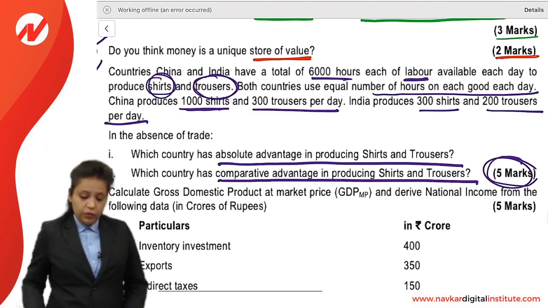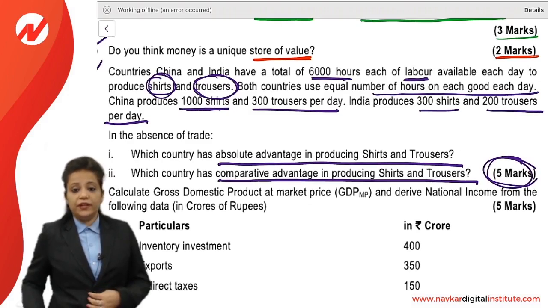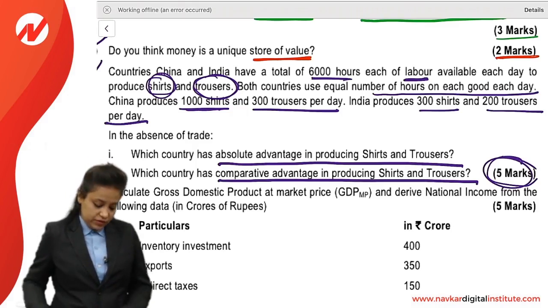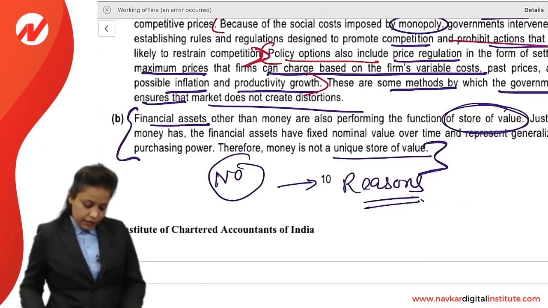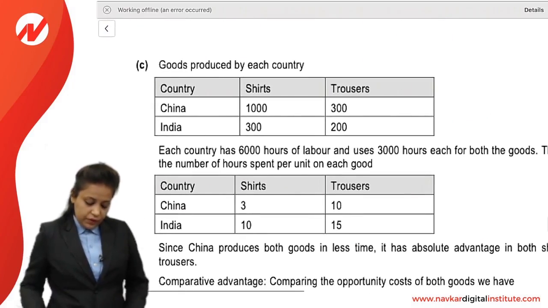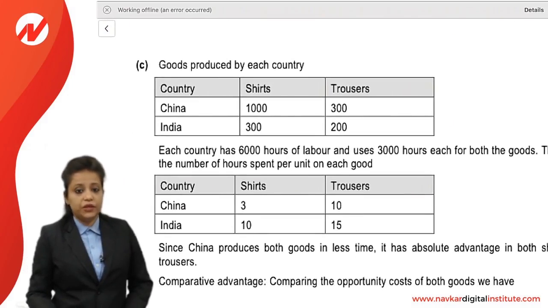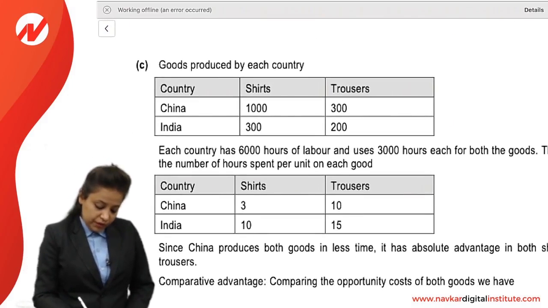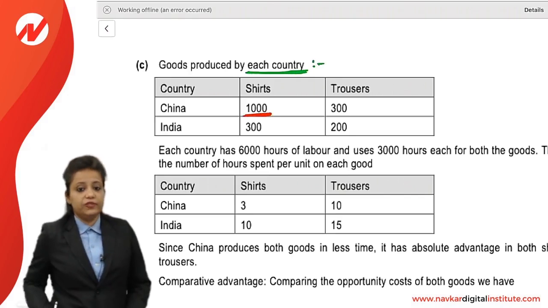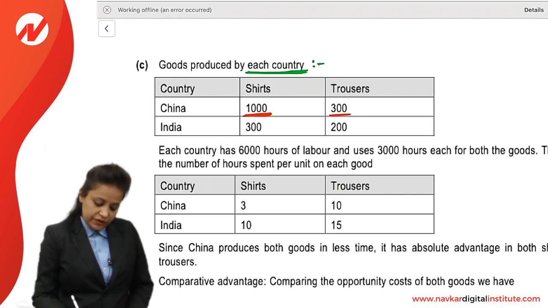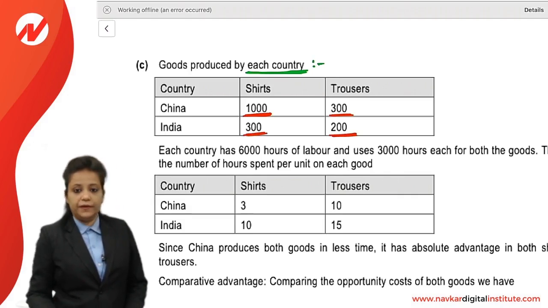So we know that first of all, this is the information which was given to us: goods produced by each country. China is producing 1000 shirts and 300 trousers per day. India produces 300 shirts and 200 trousers per day, right?